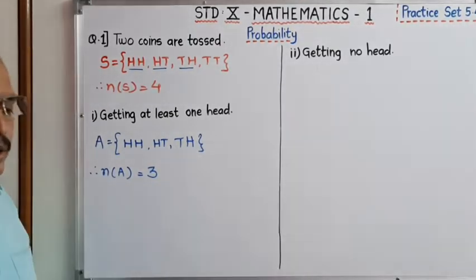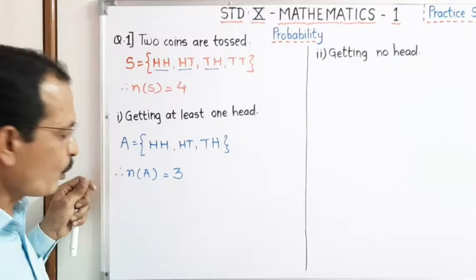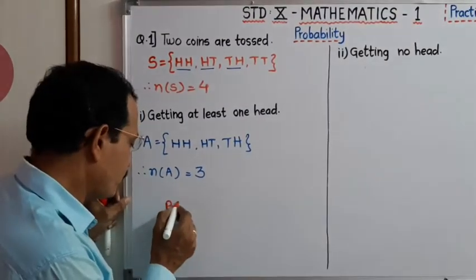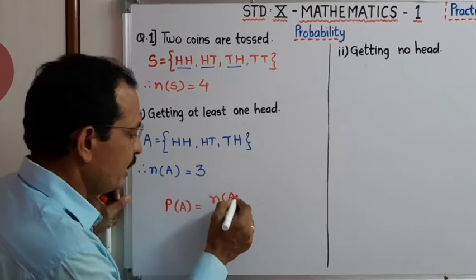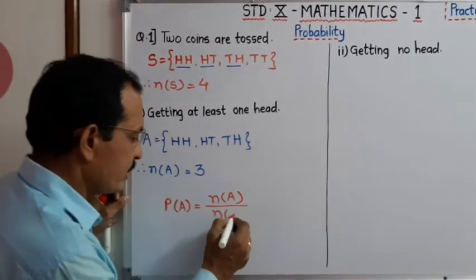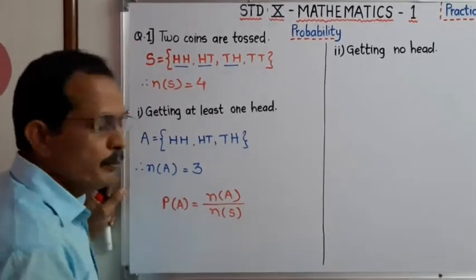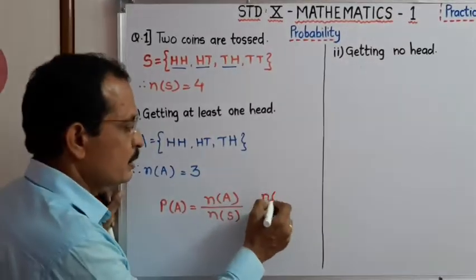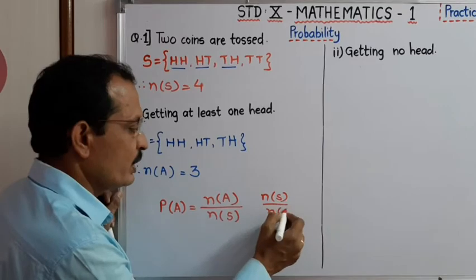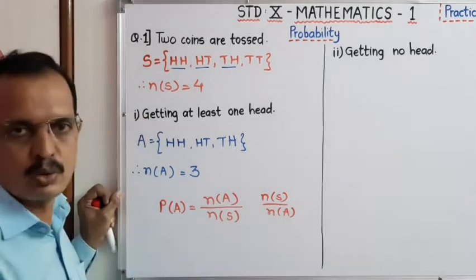Now dear student, we have to find the probability for event A. Therefore probability of event A is equal to number of A upon number of S. Dear student, be careful while writing the formula. If we write it like this, number of S upon number of A, it is totally wrong.